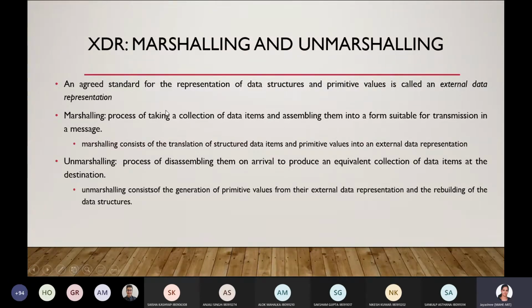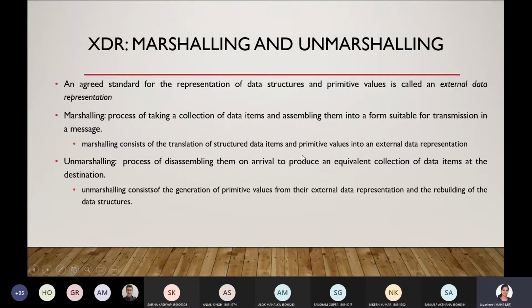representation. This particular standard is agreed by everyone in the network. What is marshalling? Marshalling is a process of taking a collection of data items and assembling them into a form which is suitable for transmission in a message. The marshalling process will collect all the data items and assemble them into a format that is agreed in the network. So marshalling consists of translation of structured data items and primitive values into one representation,